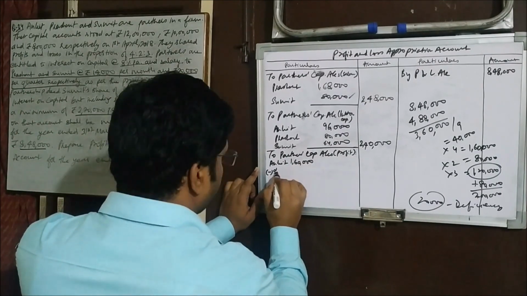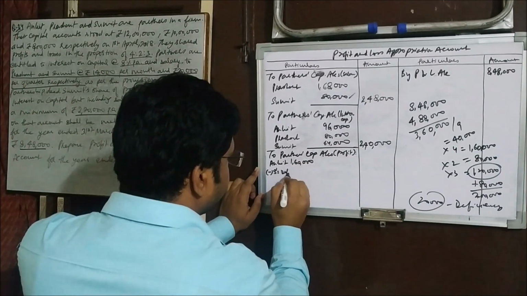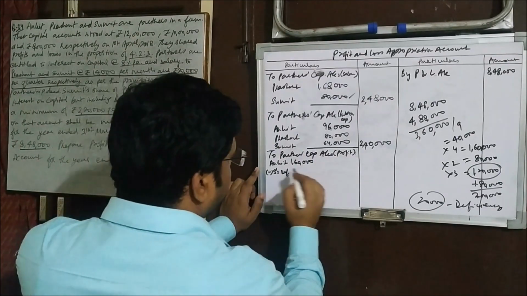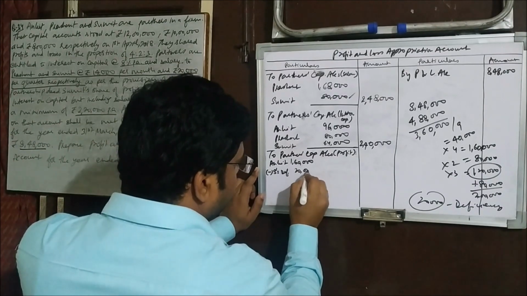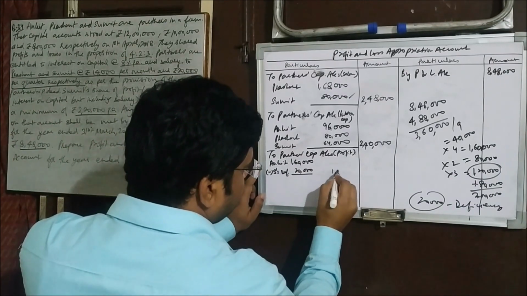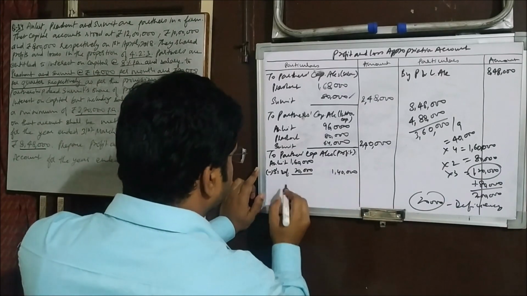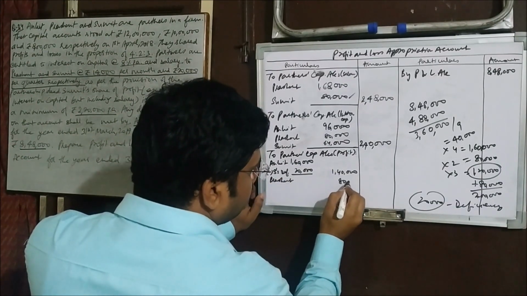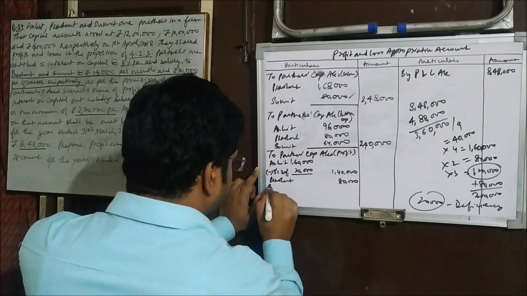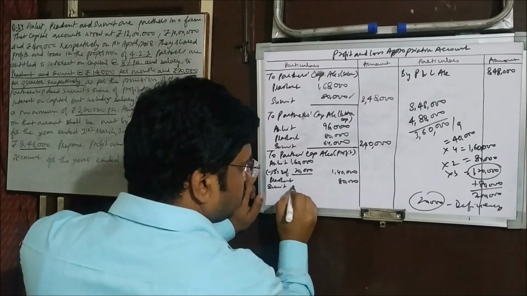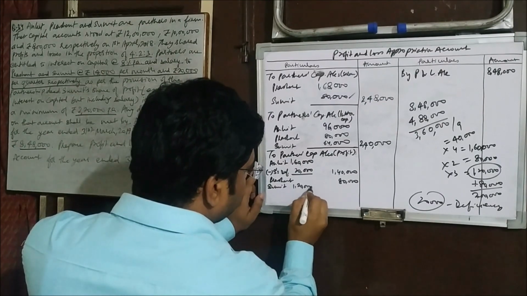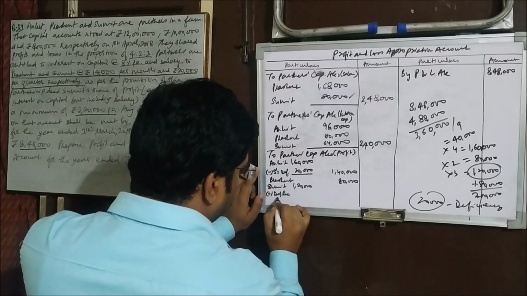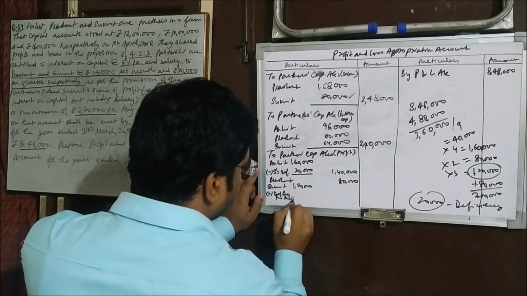Okay, but Sumit's deficiency will be deducted. I don't have much space, so I am writing in short. So 20,000 will be deducted from here, so he will be getting only 1,40,000, and Prashant will get his complete 80,000, and Sumit was earlier getting 1,20,000, and here the deficiency is recovered from Ankit.